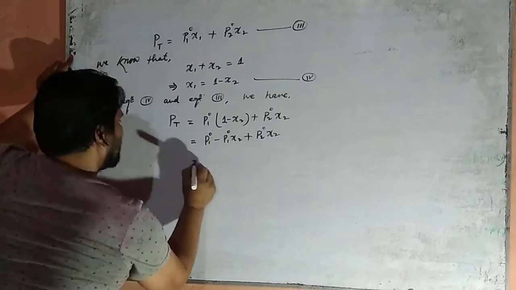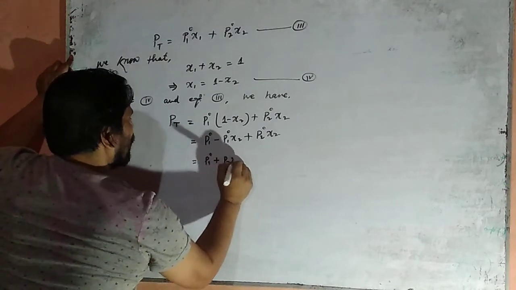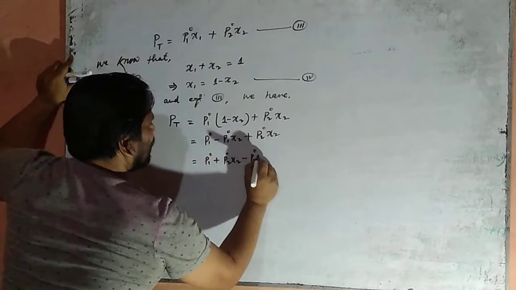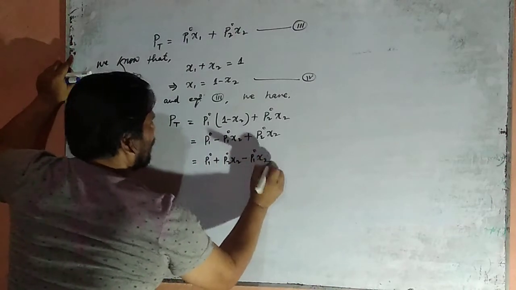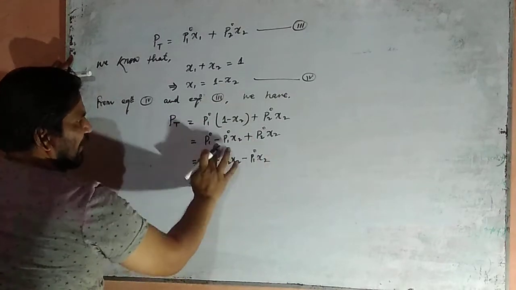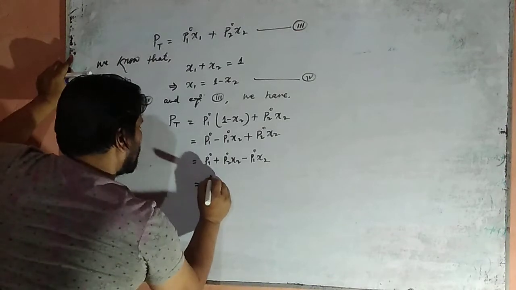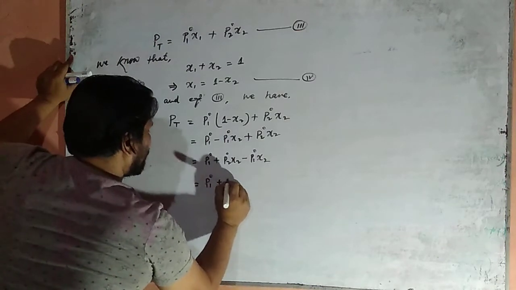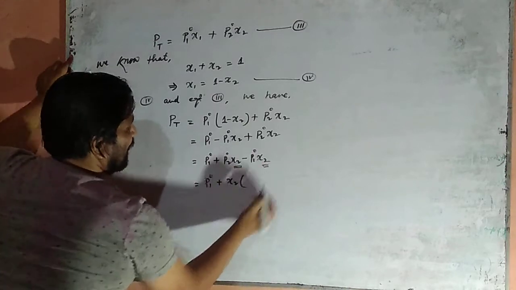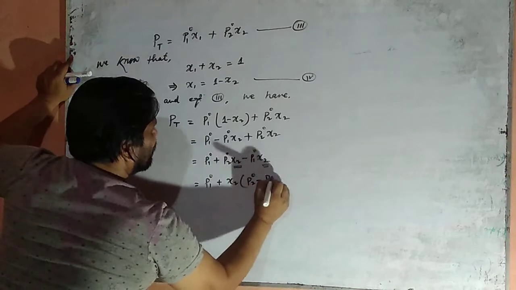This is equal to P1 naught plus P2 naught X2 minus P1 naught X2. This here and this here. Implies that P1 naught plus X2, we are taking the common X2 here. Then it becomes P2 naught minus P1 naught.